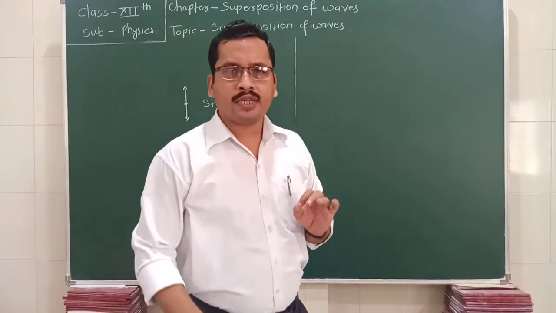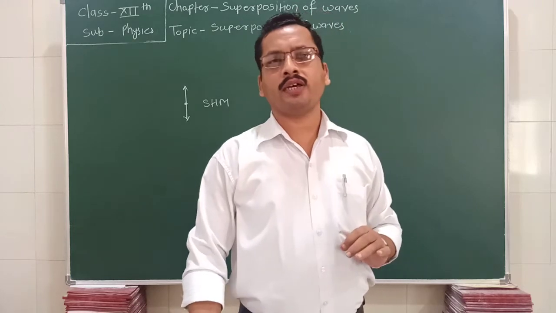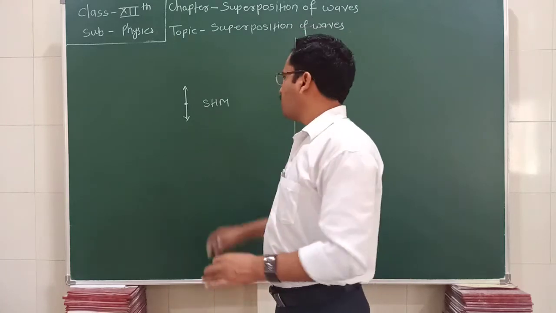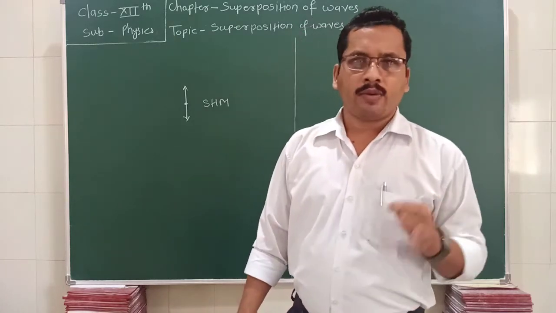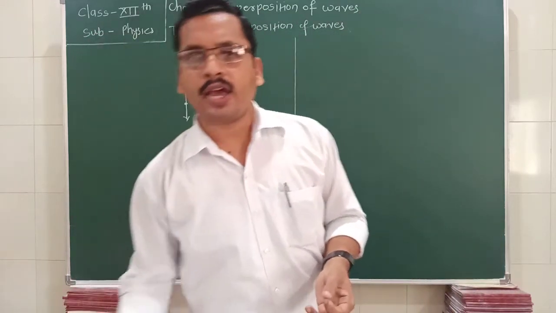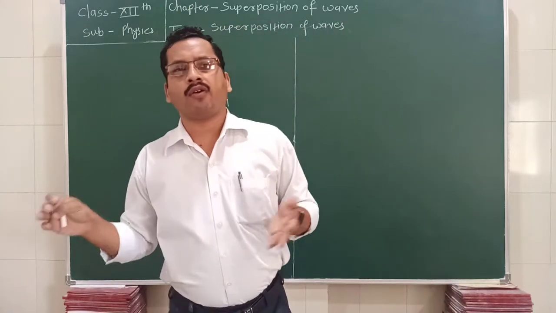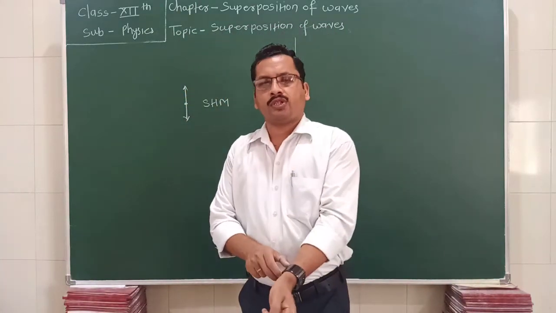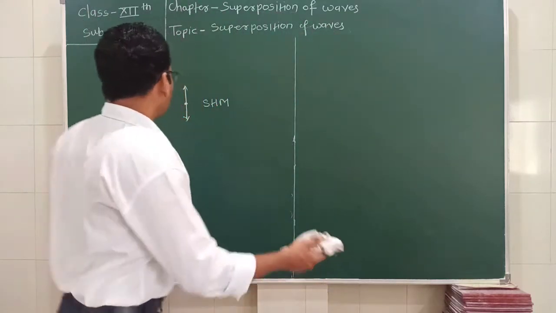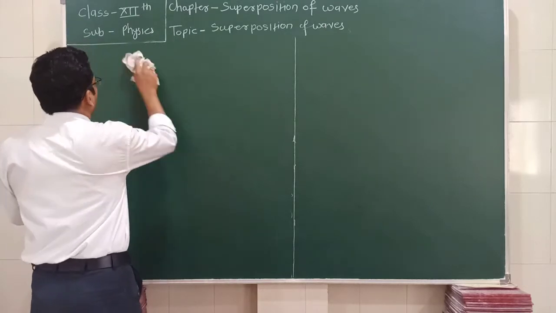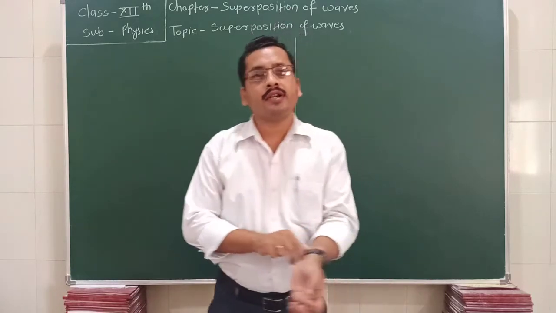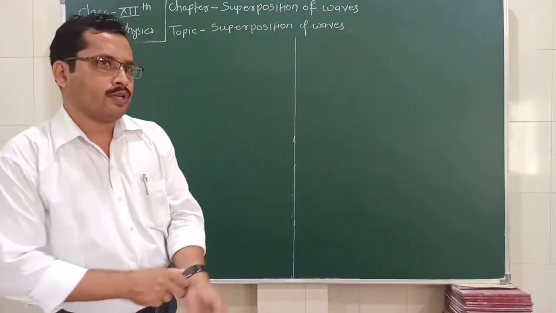So to study the superposition of waves analytically, we need to use the concepts of simple harmonic motion. So what is simple harmonic motion? The motion in which the force is directly proportional to the displacement and always directed towards the mean position. So we are going to start here the analytical treatment of the superposition of waves. That means when two waves arrive at a point simultaneously, what is the resultant amplitude at this point?